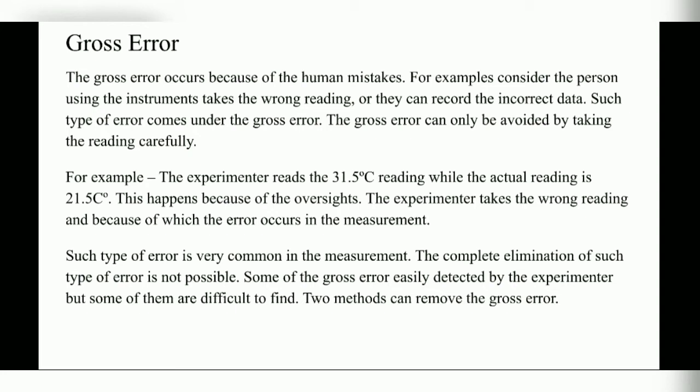So the next, the example of this gross error is the experimenter reads 31.5 degrees Celsius while the actual reading is 21.5 degrees Celsius. So it may cause an error. This happens because of oversights. The experimenter takes the wrong reading and because of which the error occurs in the measurement. Such type of error is very common in measurement. The complete elimination of such type of error is not possible. Some of the gross errors are easily detected by the experimenter, but some of them are difficult to find.